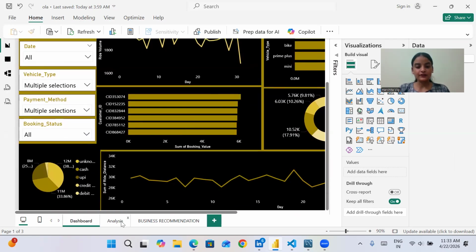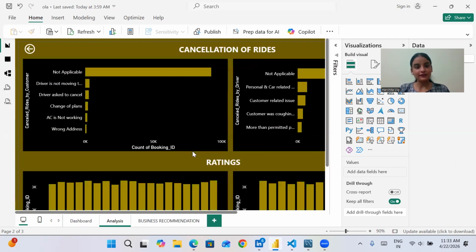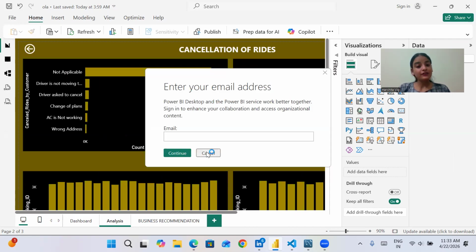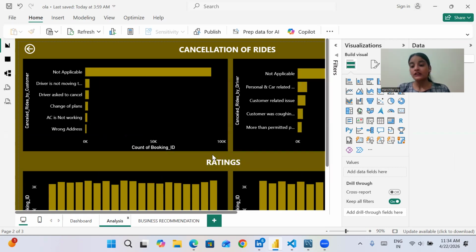Also, we were provided with a few other visuals that we need to prepare. Also, I have used buttons here to move to the previous page. Now, the next thing is cancellation of rides, both by customers and by drivers. By customer, we are analyzing why customers cancelled the rides. Here, we can easily see why the customer is cancelling the ride.